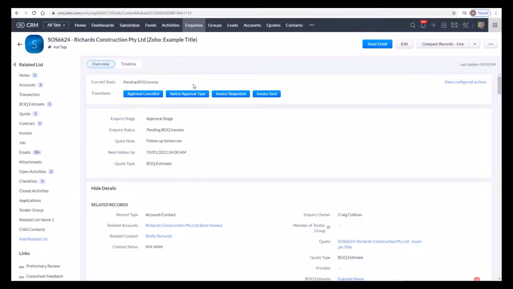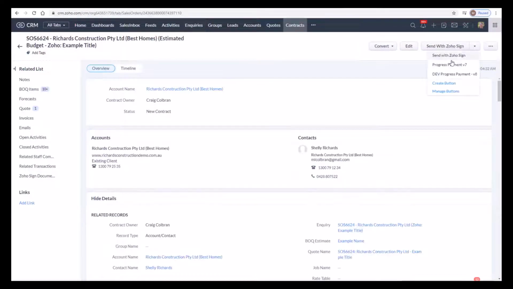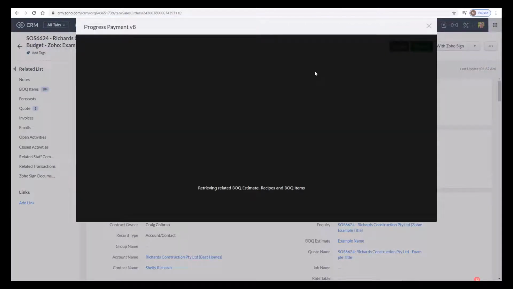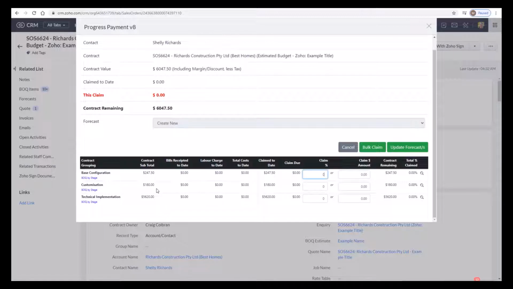Now to raise a progress payment and forecast, we're going to jump into the contract and use the progress payment widget. Using the progress payment widget, we can claim a percentage of the balance. We can see in the progress payment widget here, we haven't made a claim yet, so we're going to put a bulk claim in for 50%.